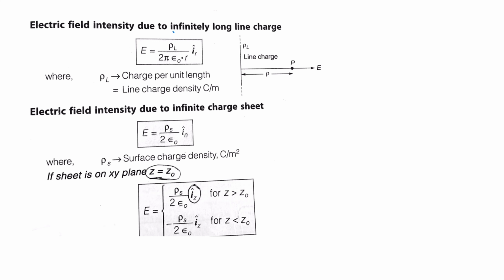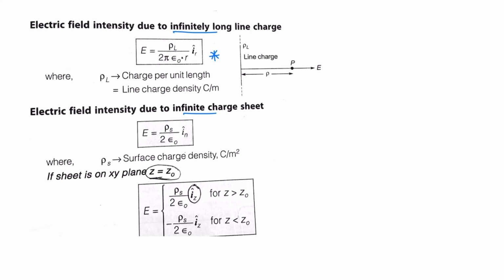So due to infinitely long line charge, electric field intensity is rho L by 2 pi epsilon naught r, where rho L is charge per unit length or line charge density, coulomb per meter, r is the radius or the distance between the point and the line charge. Similarly, for infinite sheet charge it is rho L by 2 epsilon naught.